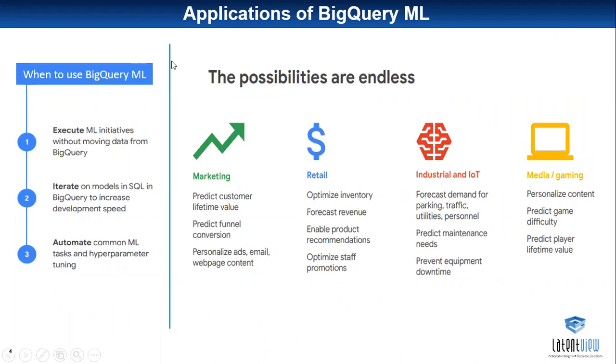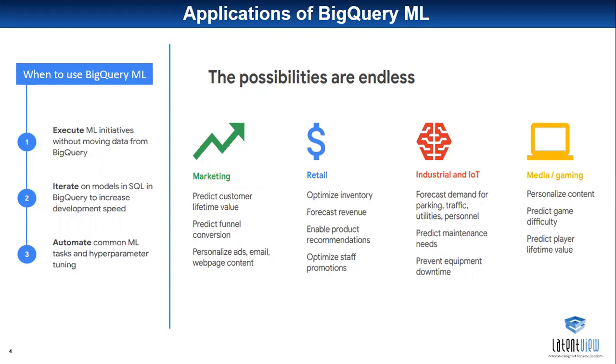Then coming to the applications of BigQuery ML, when do we use BigQuery ML is our next question. First, we execute, iterate and automate the BigQuery model. In execution, ML initiates without moving data out of BigQuery, and we iterate because we need good accuracy.